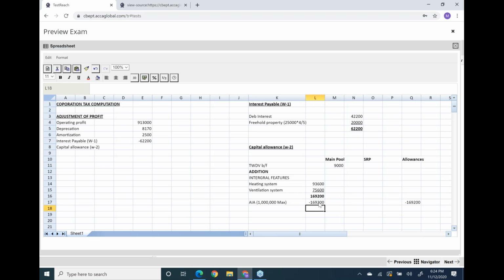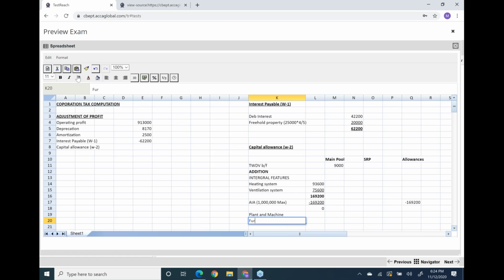Now there were a few more additions, and those additions also qualify for AIA. Those were main pool additions: I think furniture and furnishings, and refrigerator and cooker.